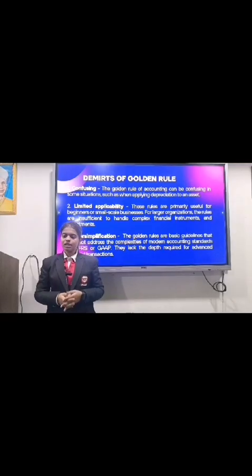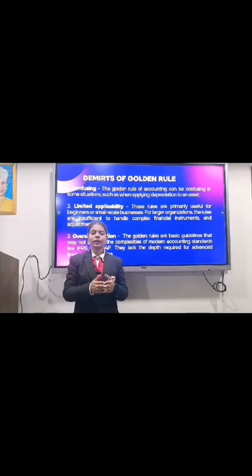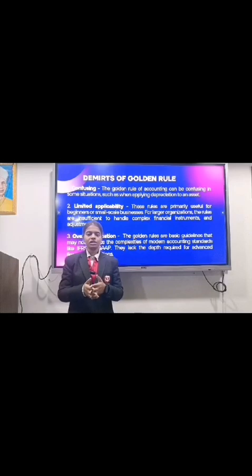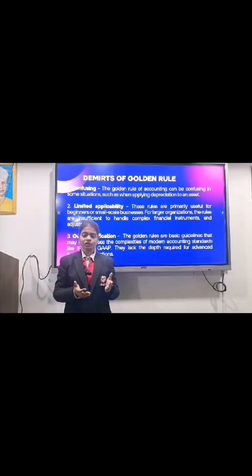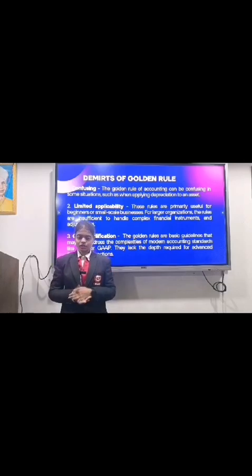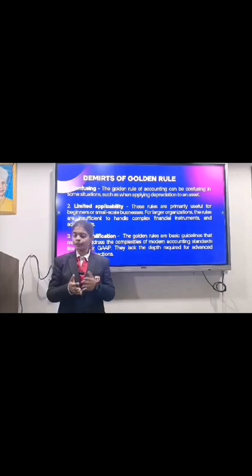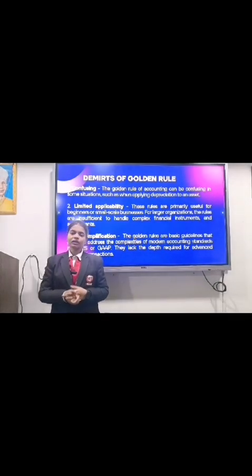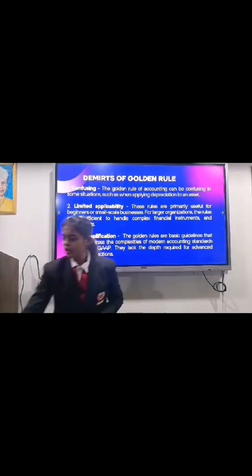The next one is limited applicability. These rules are primarily useful for the beginners or the small scale industry. For larger organizations, it might be quite difficult to record the complex transactions and adjustments. The next one is oversimplification. The golden rules are basic guidelines that may not address the complexity of the modern accounting standards like IFRS or GAAP. They lack the depth required for advanced financial transactions.